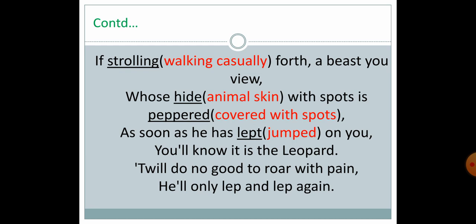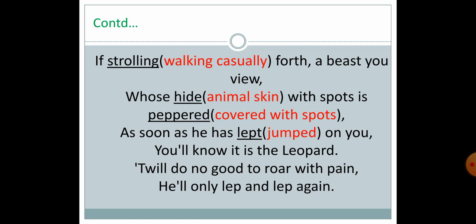Papered means covered with spots, black spots, round black. That's why it is called papered. So the body of the animal has black spots. So, as soon as he has leapt on you.